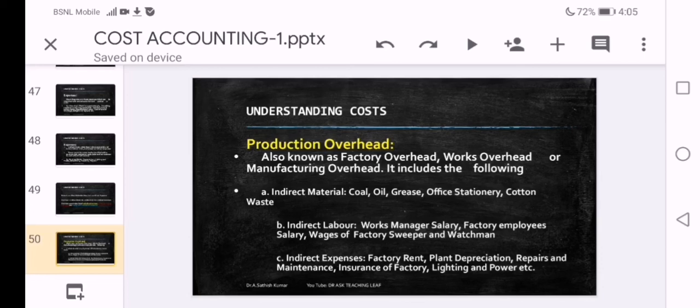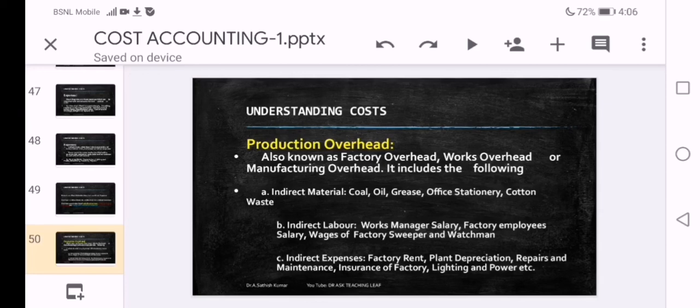Now you have three things here. In every overhead, three components are there, because overhead itself is what? Indirect material, indirect labor and indirect expenses. Combined, all these are classified on the basis of function: production function, office function, selling and distribution function. In every subdivision you will find all the indirect elements. In the production overhead, indirect material is there, indirect labor is there, indirect expenses are there.